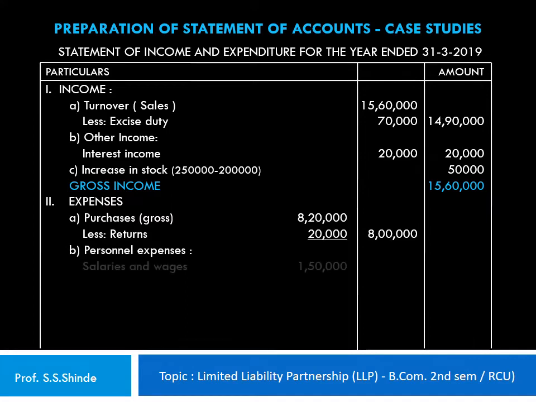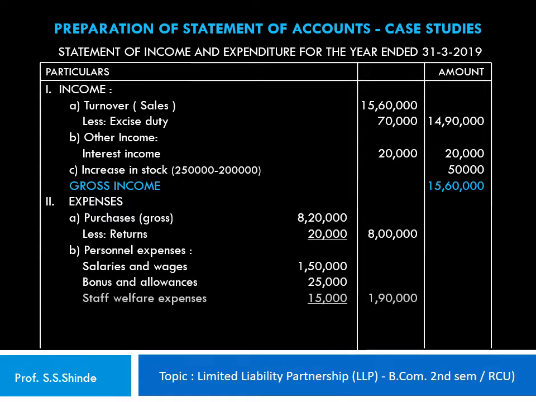Personal expenses comprising salaries and wages 1,50,000, bonus and allowance 25,000 rupees, staff welfare expenses 15,000. So the total personal expenses amount to 1,90,000. Now whenever we prepare lengthy statements, we carry forward the balances to the next page. So here the balance carried forward, the inner column total 9,90,000 and the outer column total 15,60,000, is transferred to the next page and brought down in the next page.